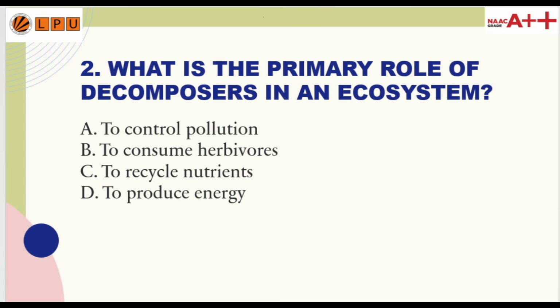Question number 2. What is the primary role of decomposers in an ecosystem? Option A to control pollution, option B to consume herbivores, option C to recycle nutrients, option D to produce energy. So the correct answer is option number C, to recycle nutrients.